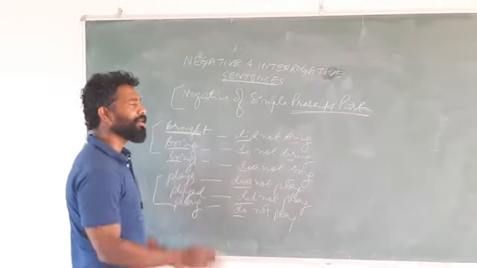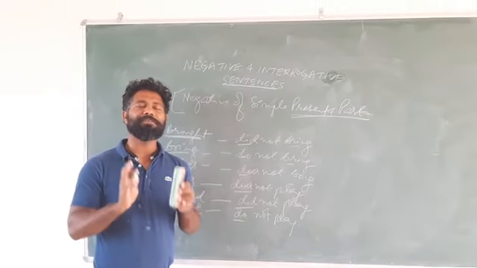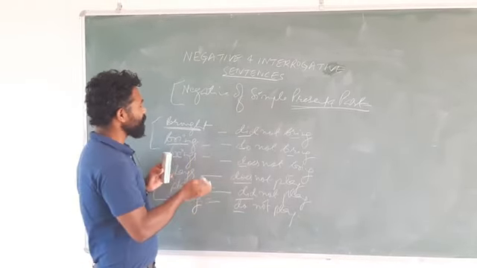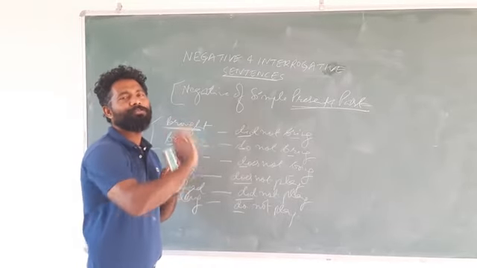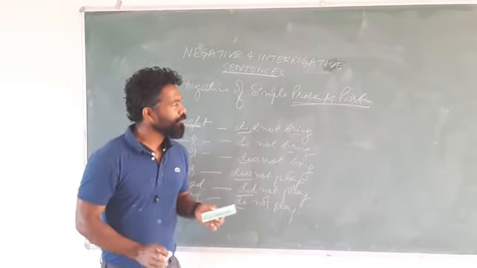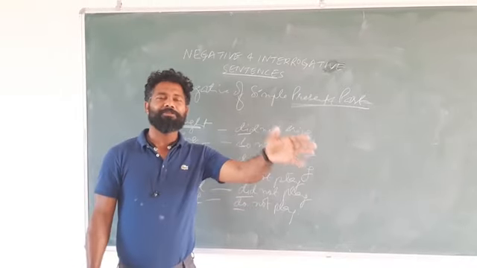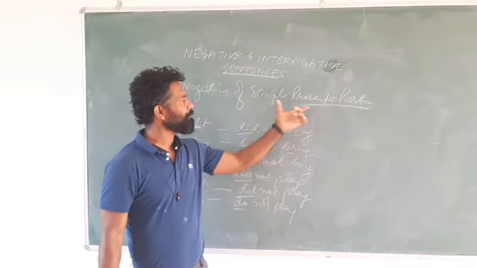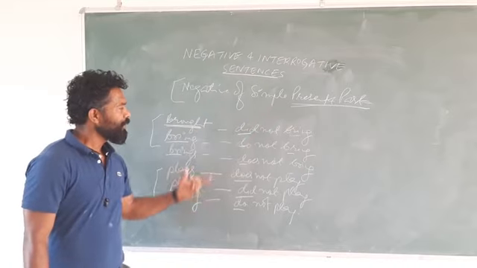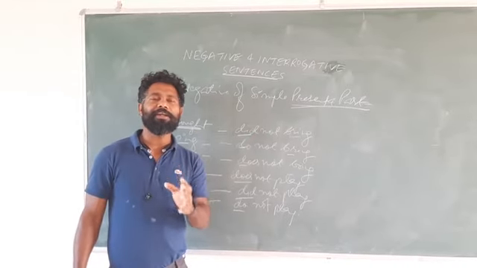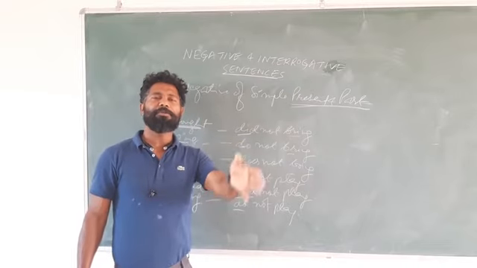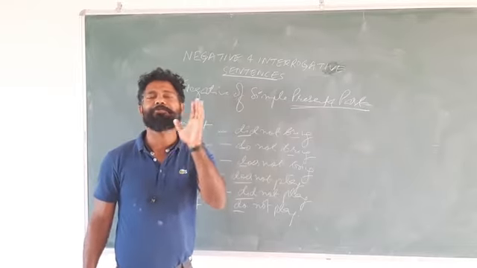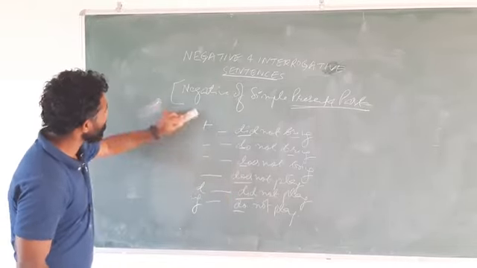So that's why again I'm telling you, children, the most important word in a sentence is the verb. Even if you're trying to make the negative form, you just need to think in terms of the verb and the whole sentence becomes negative. Making the negative of all other tenses is very easy. Only when we make the negative of simple present and simple past in active voice, there we have to be careful. Otherwise, we just need to write not after the first verb, and hence the sentence becomes negative. Now let us do some examples.